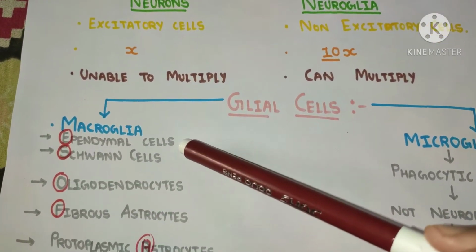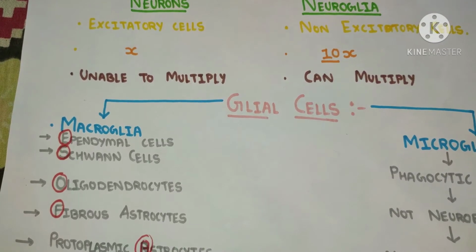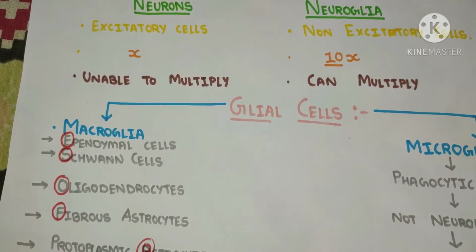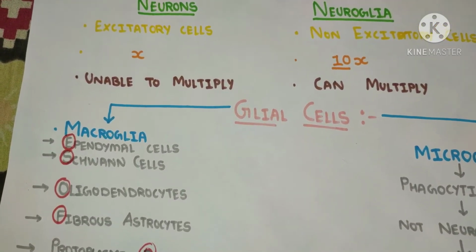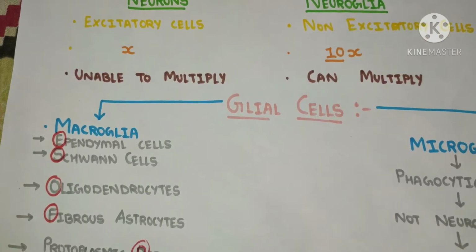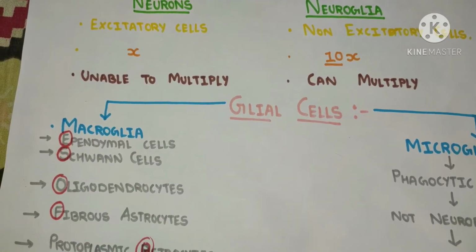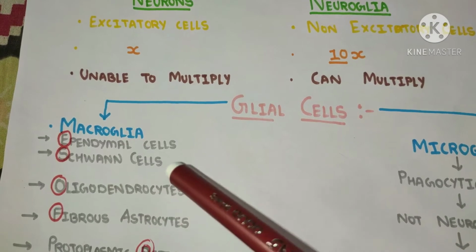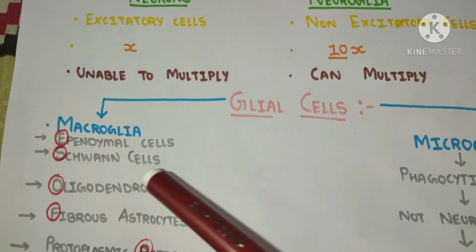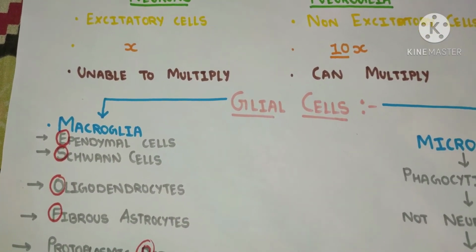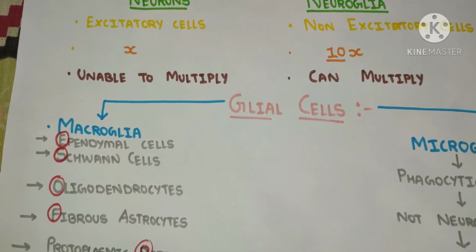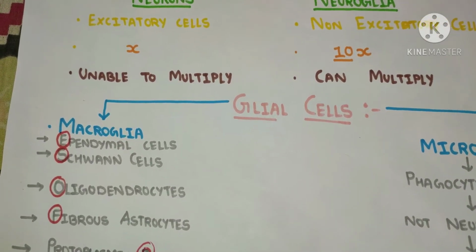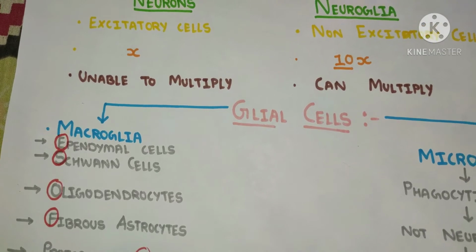These are the cells which line our ventricles and are responsible for the secretion of our very important fluid, that is cerebrospinal fluid. Here S stands for Schwann cells. Schwann cells are the cells present in the peripheral nervous system, and they are responsible for the myelination of nerve fibers.